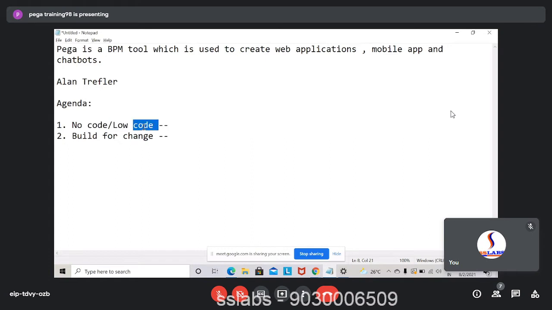So you can say low code, because many things are now automated. For example, if you place an online order, or sign up on any site, or do any transaction using your bank account, you get mails triggered to your registered mail id.